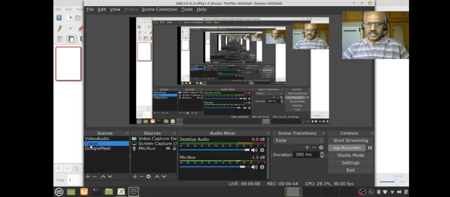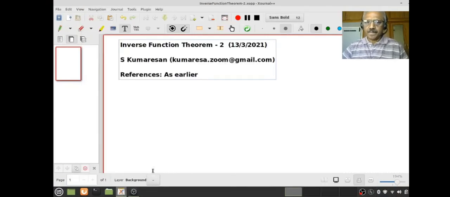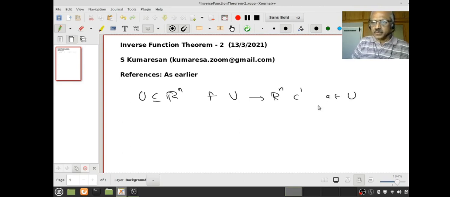Otherwise it will take a lot of time. So today what we are planning to do is show the openness of the map. Let me recall our assumption. U is an open subset of Rn and F from U to Rn is C1, and we assume that A is in U and DFA is non-singular.